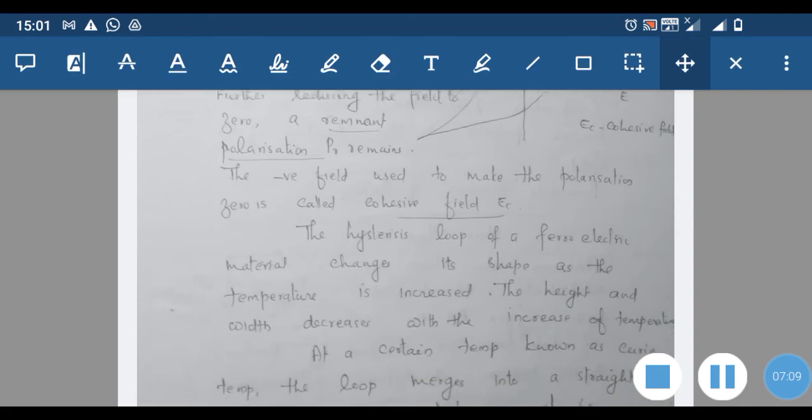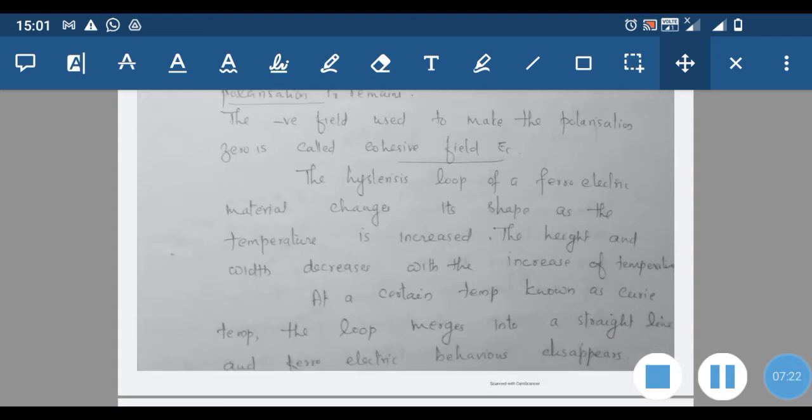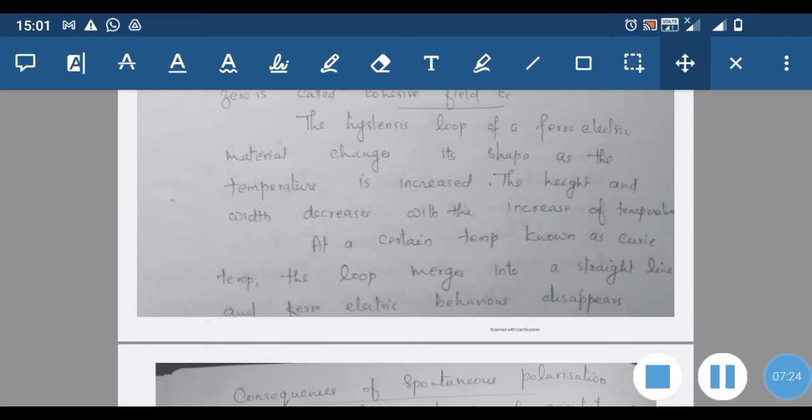So the hysteresis loop of a ferroelectric material changes its shape as the temperature is increased. Suppose we conduct this under different temperatures, then the shape of the loop will change. Usually the height and width of this loop change, and the height and width decrease with the increase of temperature. So as temperature increases, the remnant polarization also decreases, because the width decreases.